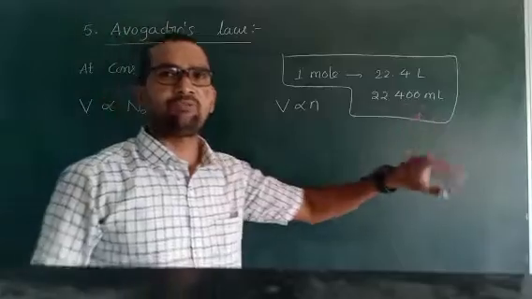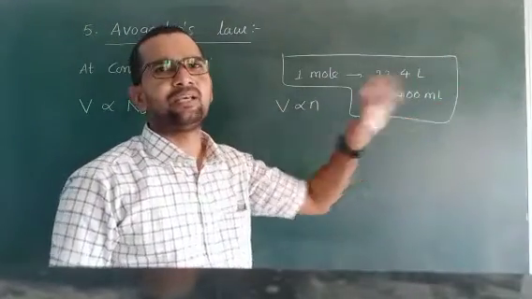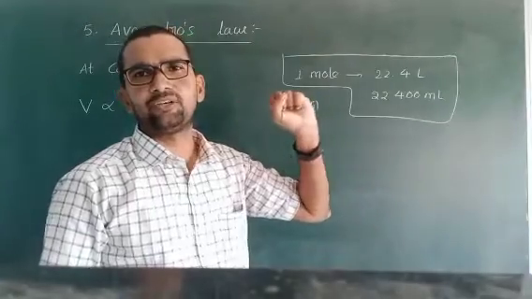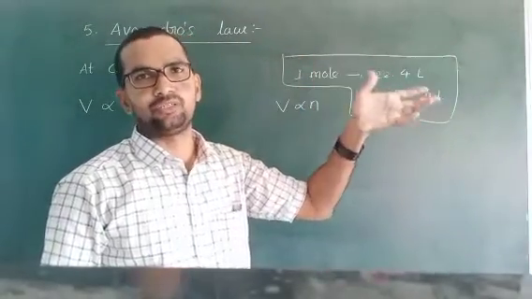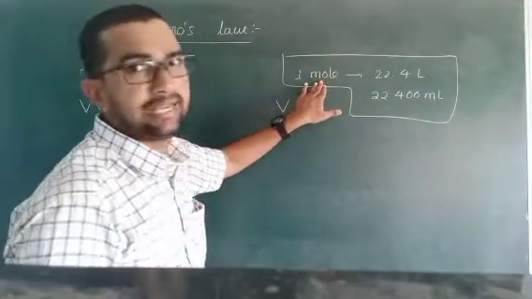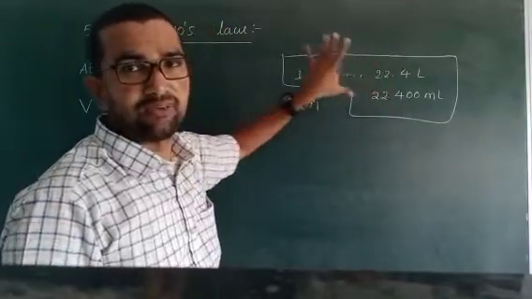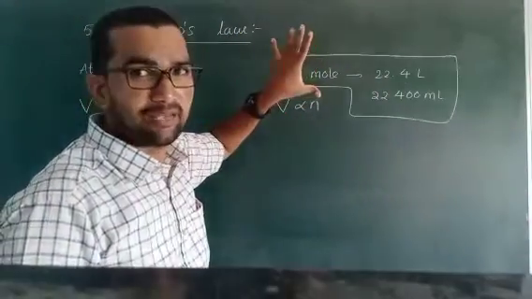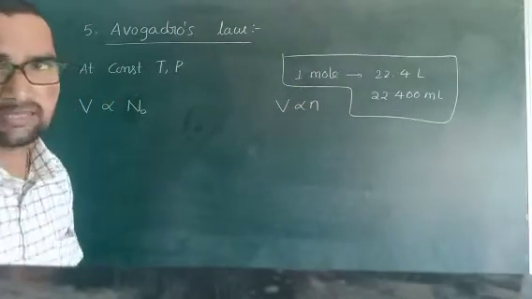If you take 1 mole of any gas, 1 mole is nothing but 6.023 into 10 to the power of 23 molecules, if that gas is molecules, or atoms if that gas is atoms. 1 mole of any gas occupies this much volume. So volume is fixed for the same number of molecules or same number of moles. This is the mathematical expression of Avogadro's law.